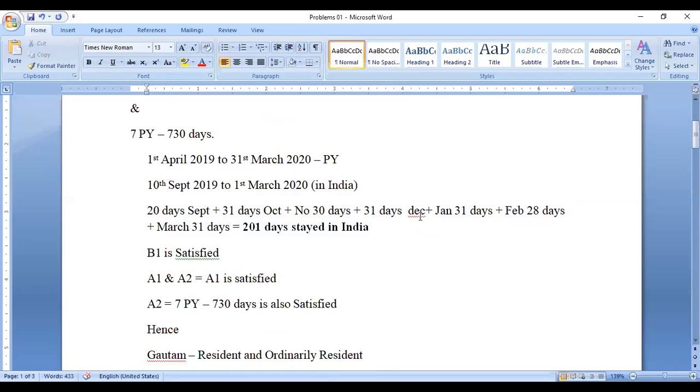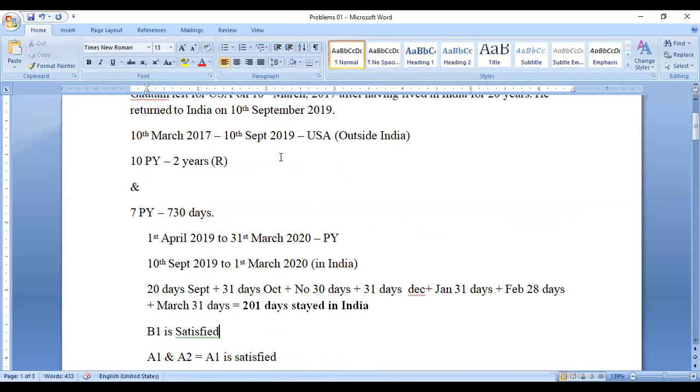So we take for example, he left India on a date and returned to India on 10th September. That means the 10th also is staying in India, so that day also you have to take. So if it is 10th to, that's it, 21 days, you have to take 21 days. So the number of days, it is nearby, it is not a problem. We are not going to get any marks for this number of days.